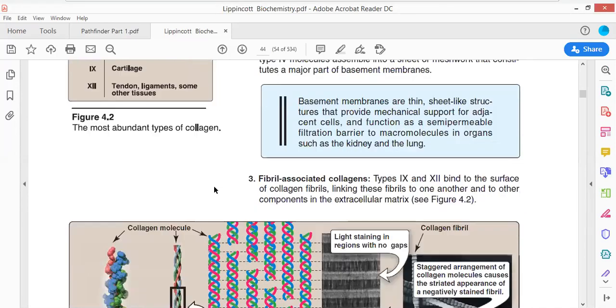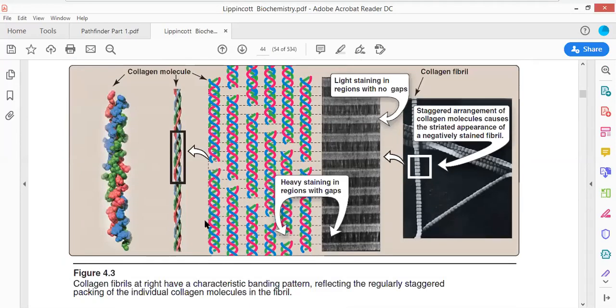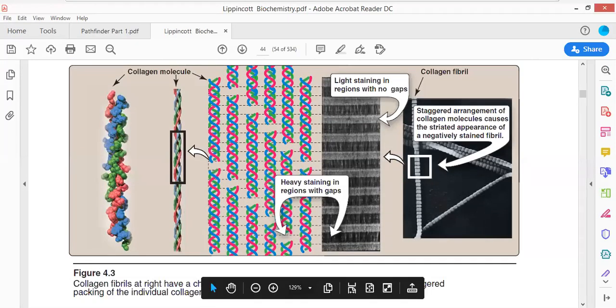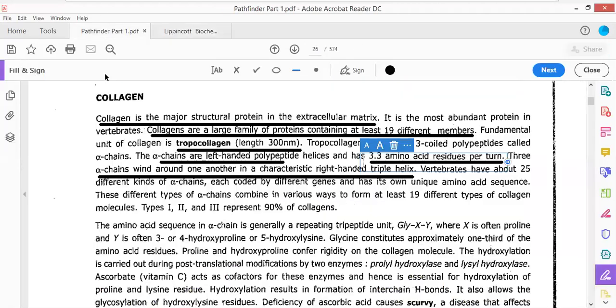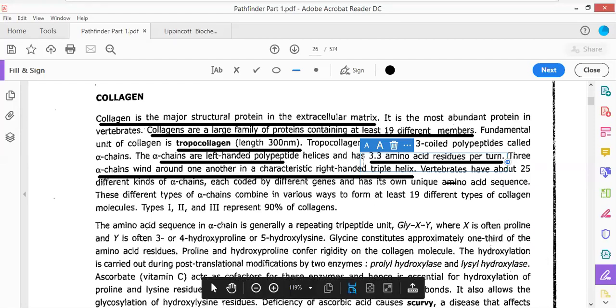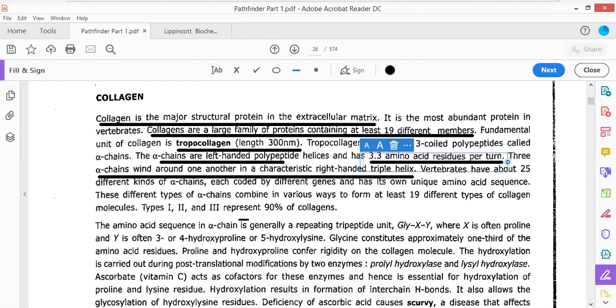Number of amino acids per alpha helix is not given. No problem. Now see, this collagen can be of several different types. There are 19 different types of collagen molecules. They have been classified into three different types: type 1, type 2, and type 3. And these three types represent 90% of the collagen molecules.